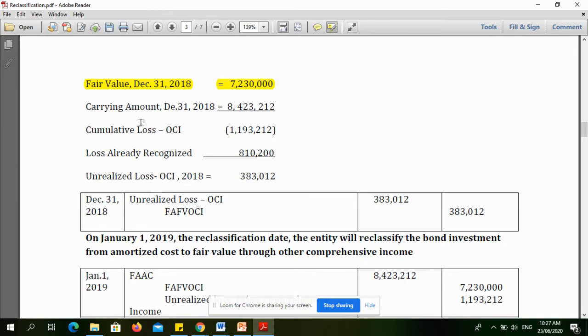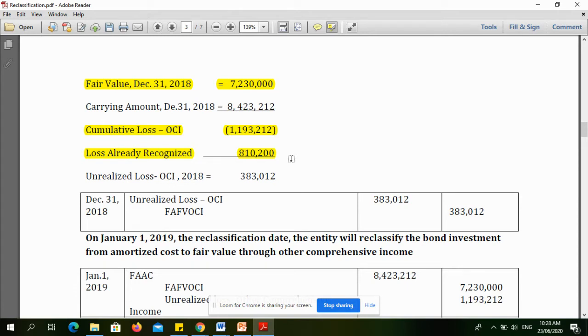But I want to emphasize that this is the cumulative loss. So itong 1,193,212, this is the loss since the beginning. Okay? So ito na yung total loss. But we remember that we already recognize loss during 2017 worth 810,200.